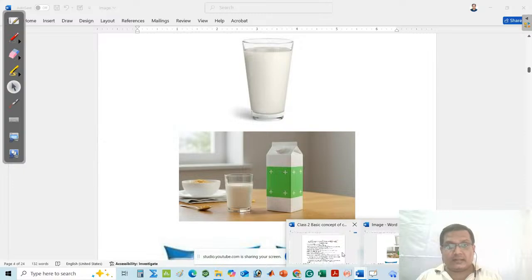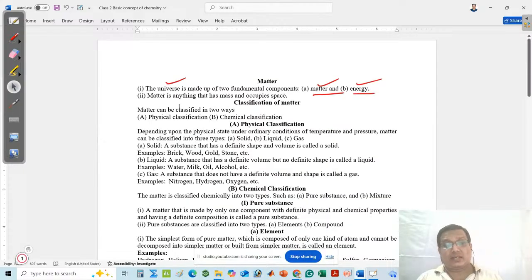We can define matter. What is matter? Matter is anything that has mass and occupies some space. That is said to be matter.